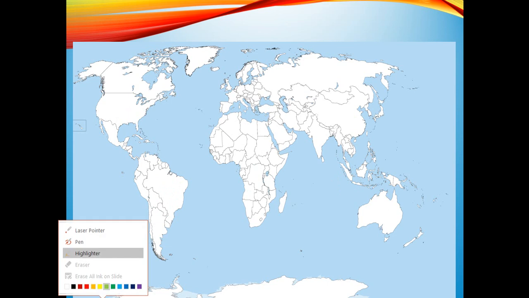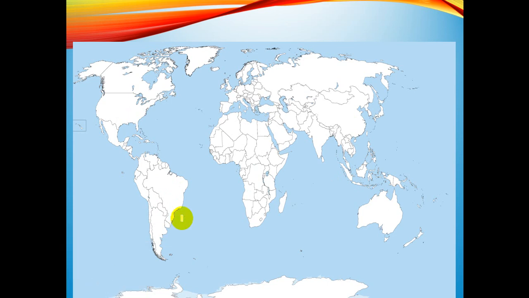Now next I'm proceeding with the deciduous forest. You can see this is our country. The deciduous forest is there in our country, India. It is there in Bangladesh, in Pakistan, in Myanmar, in Sri Lanka.